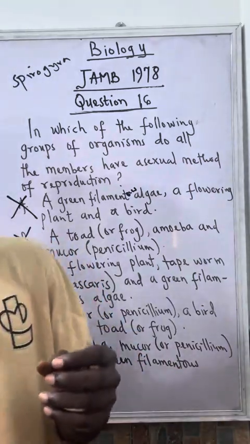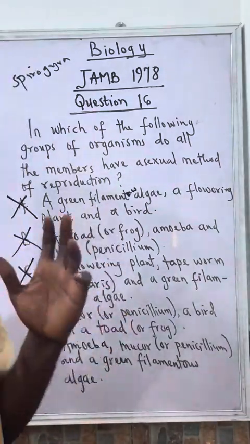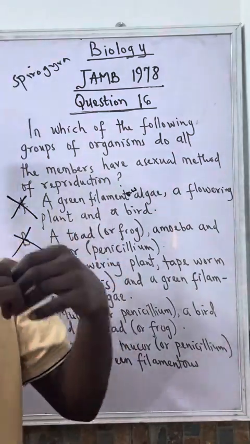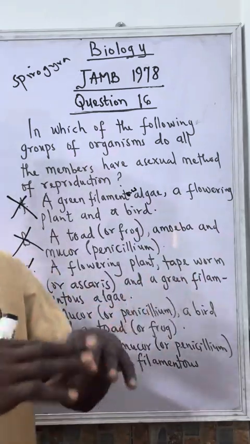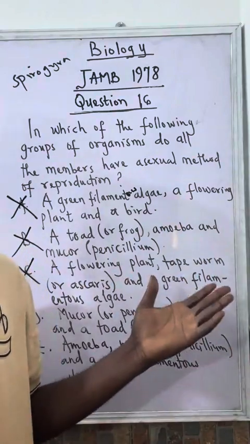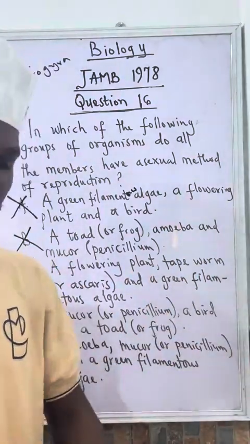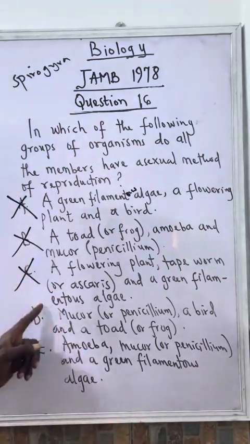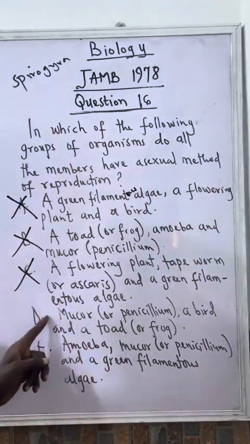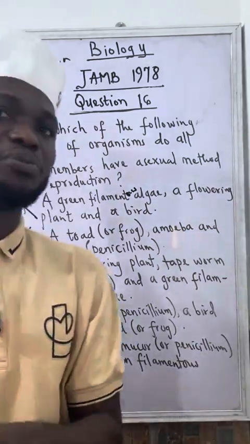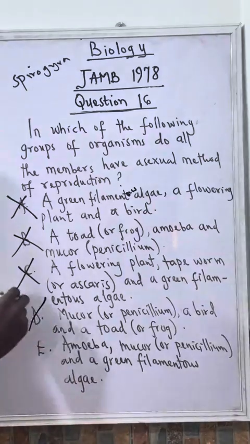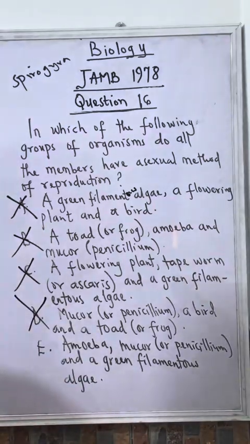Inside that sporangium, we have several spores. The sporangium will later mature and splash, so the spores spread out and start developing. That is mucor, so this one is asexual. What about a bird? Bird is sexual reproduction. So this is wrong. Let's go for E.